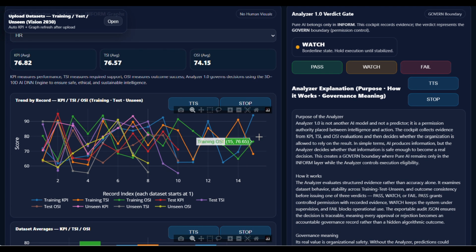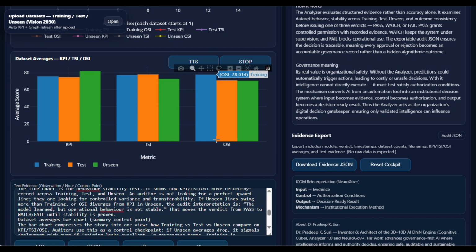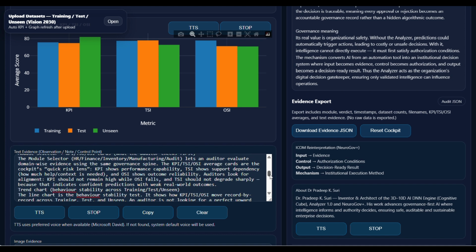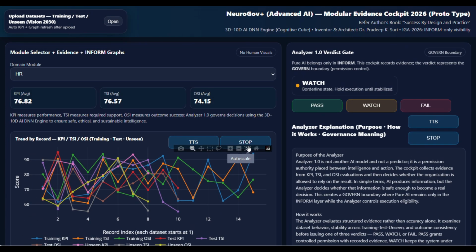What this cockpit is: auditor purpose. This modular evidence cockpit 2026 prototype is an auditor-first decision evidence screen, not a normal analytics dashboard. It is built to enforce the IGA 2026 rule that pure AI stays in inform, while permission to act is controlled in govern. Every panel is designed to answer an audit question: is the system stable, transferable, and safe enough for real decisions, and can we prove it later?